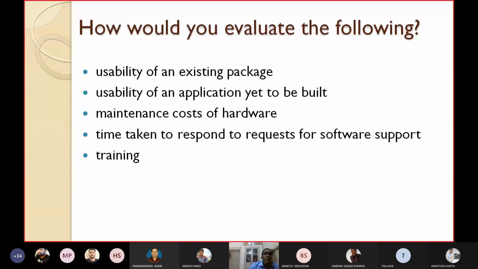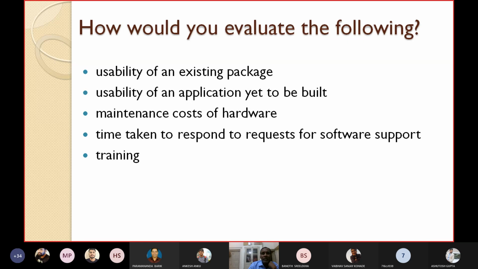How do you evaluate the following? You must write that in the contract document. What is the usability of an existing package? How can an existing package be used? Usability of an application yet to be built, an application you have not developed that has to be developed. The maintenance cost of the hardware. The time taken to respond to queries and requests for software support.